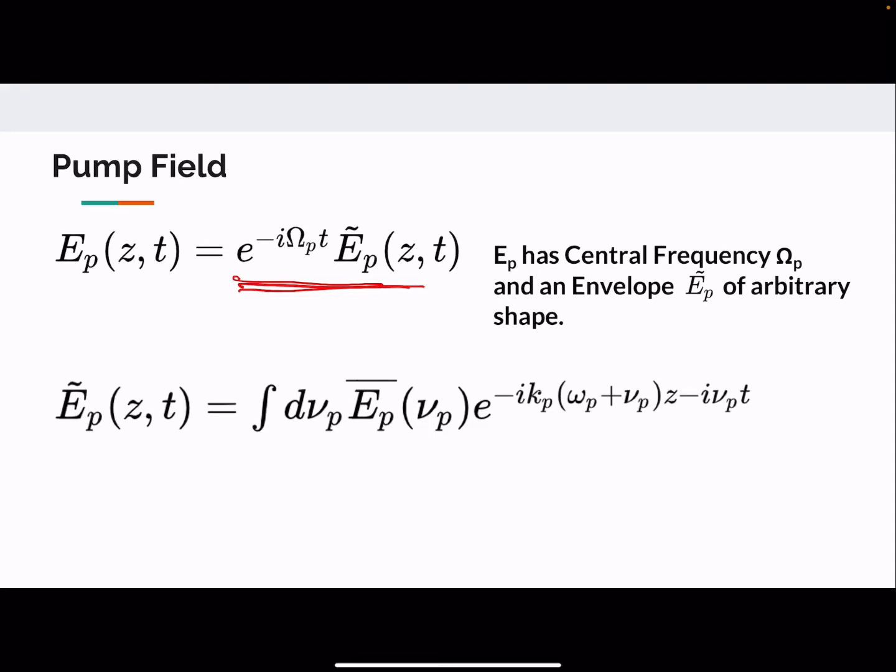This envelope part also has time dependence, but writing it in this fashion clarifies that omega p is the central frequency part, and this E tilde p is written as an integral of some E_p bar times its phase factor. So this looks like a Fourier transform, but it is not really a Fourier transform because of the other phase factors coming up here.